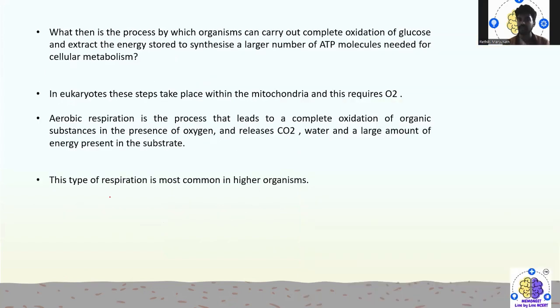What then is the process by which organisms can carry out the complete oxidation of glucose and extract the energy stored to synthesize a large amount of ATP molecules needed for cellular metabolism? In eukaryotes there are certain steps that take place within the mitochondria, and they require oxygen.